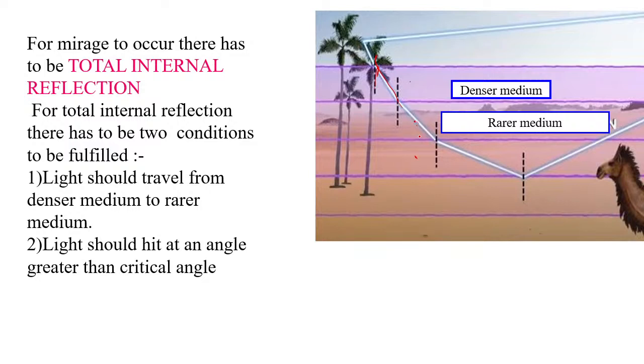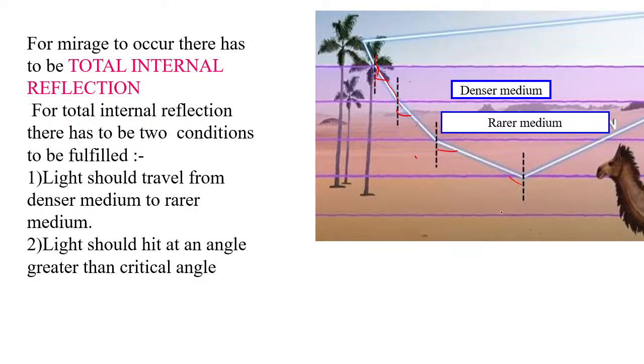So at each layer, light is bending away from the normal, but at one point you will notice that the light will hit at an angle greater than the critical angle. This angle will keep on increasing, children. Just now we have studied total internal reflection, correct? So this angle will be greater than the critical angle.